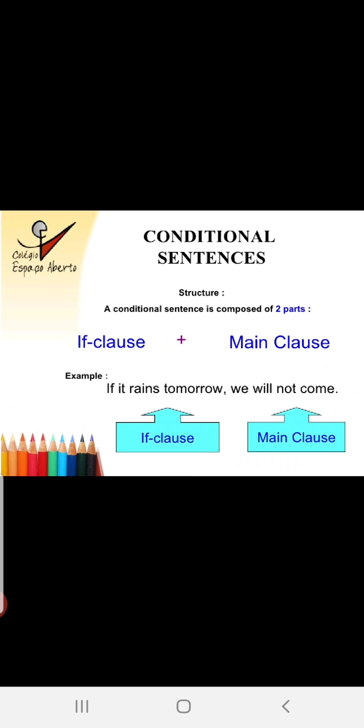A conditional sentence has one particular structure which consists of two parts: if clause plus main clause. See the example. If it rains tomorrow, we will not come. If it rains tomorrow is the dependent clause or subordinate clause. Comma. We will not come is the main clause. If it doesn't rain, then we will come. It is normally understood that the condition is applied only if it rains.